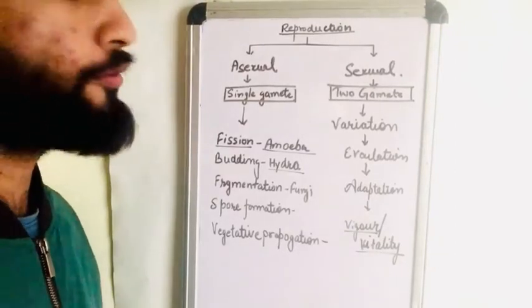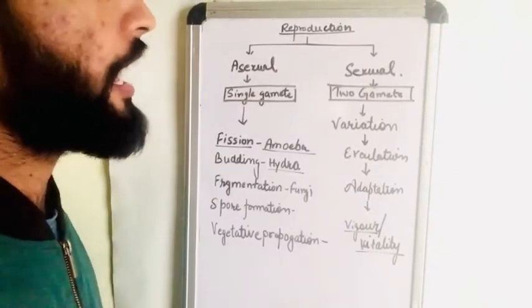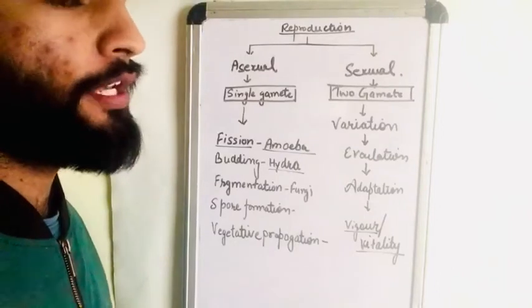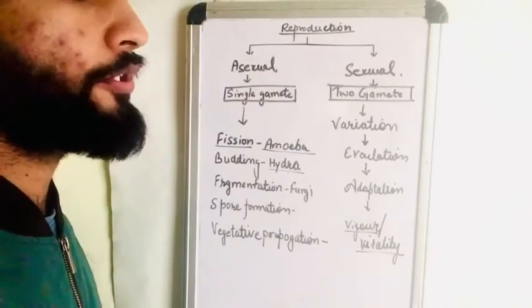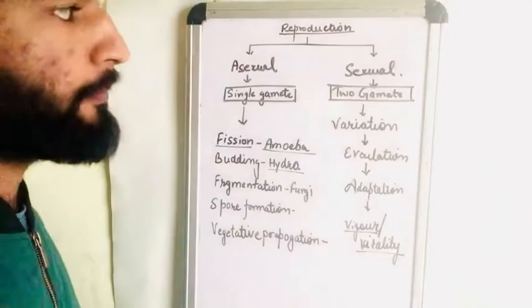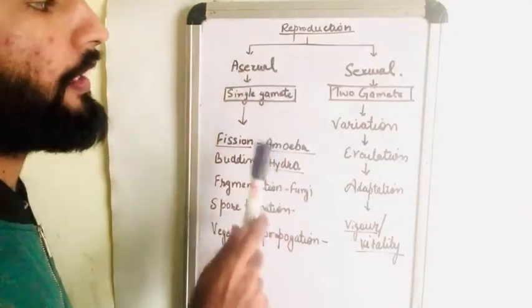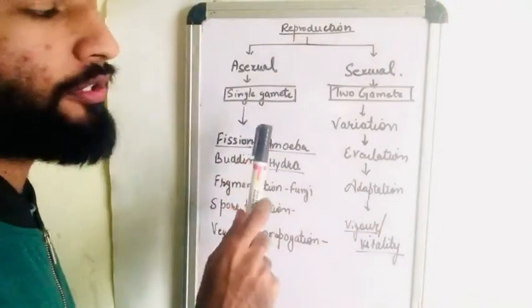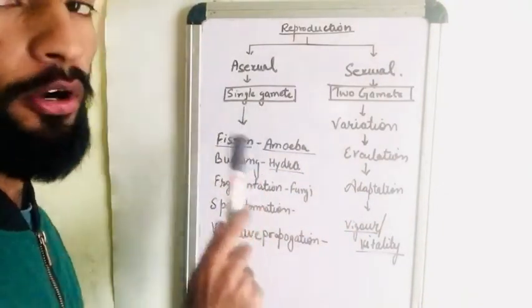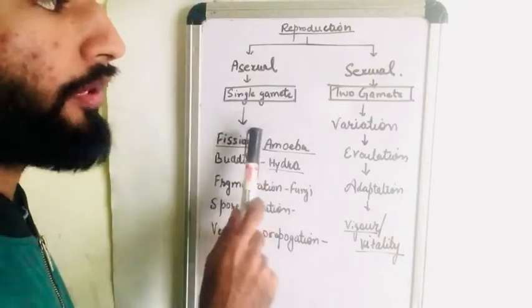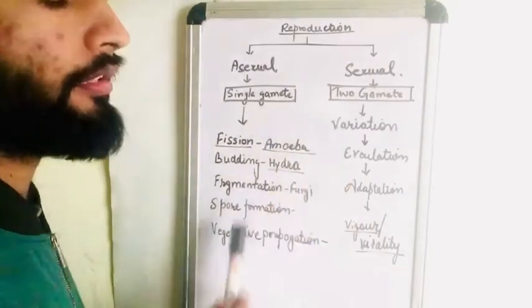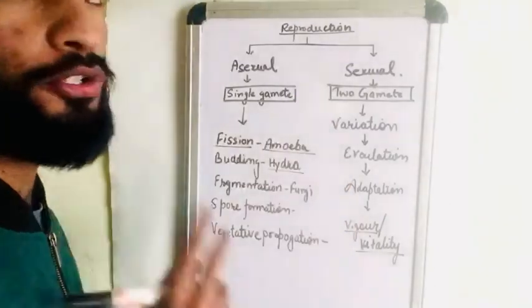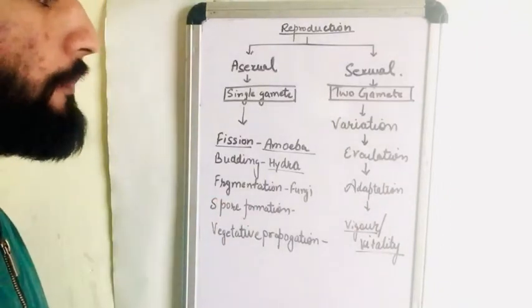Hello. Today we are talking about how do organisms reproduce. So this is the topic where we are going to discuss reproduction. Reproduction is of two types, asexual and sexual reproduction. In asexual reproduction, only one parent is involved, and in sexual reproduction, two parents or two gametes are involved.